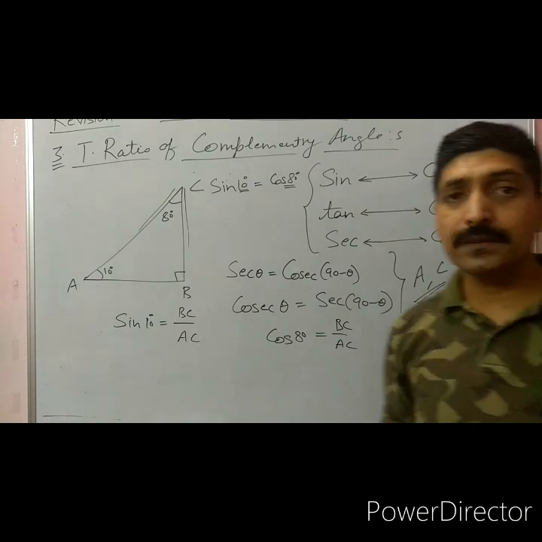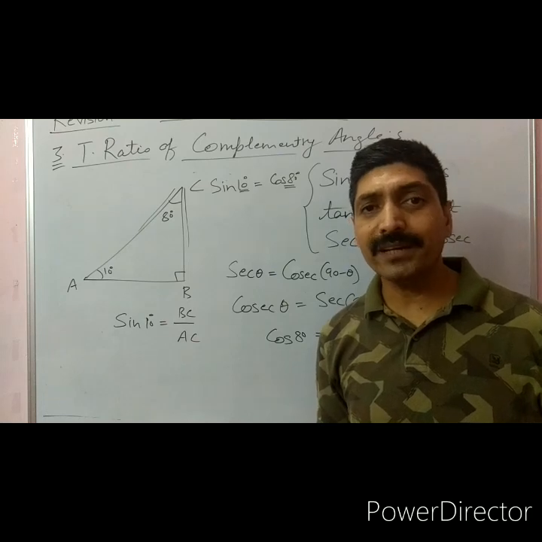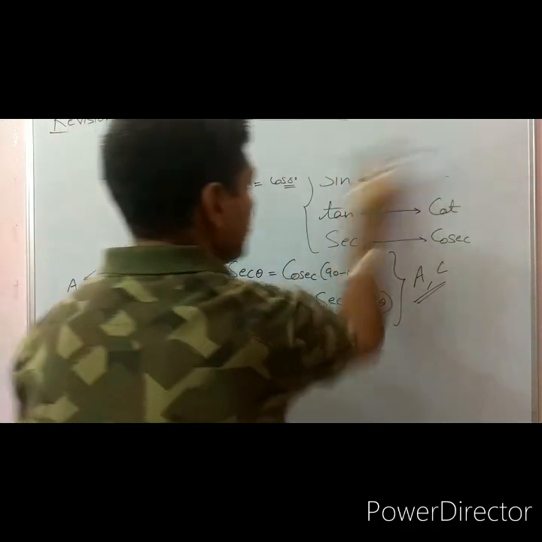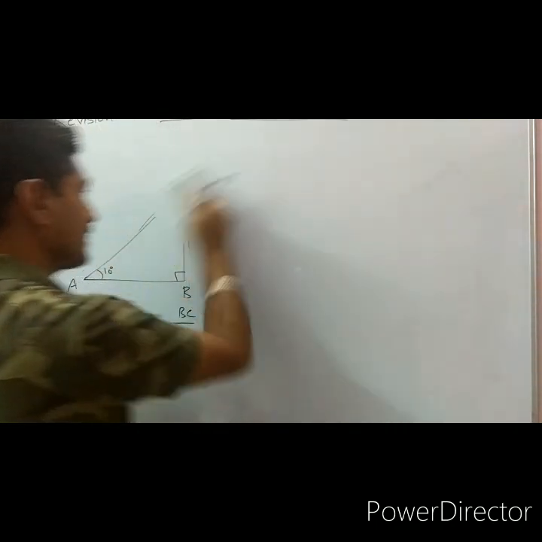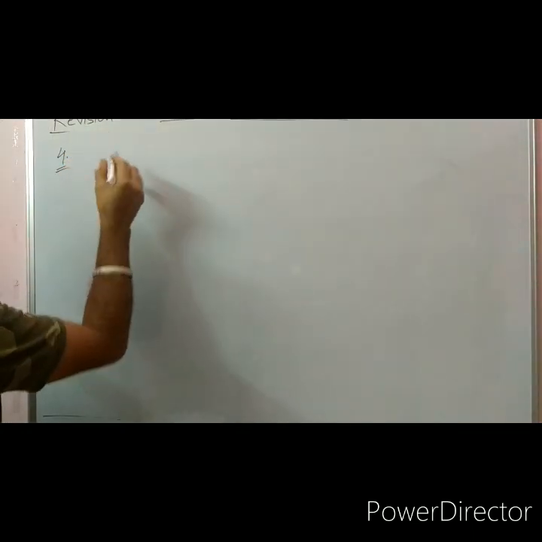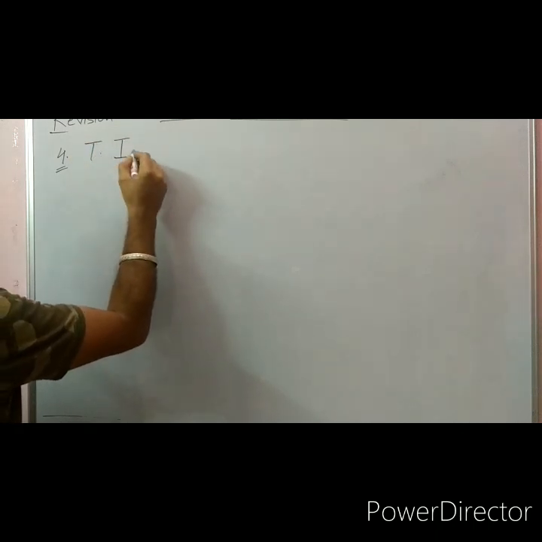Now we have the last concept, that is trigonometric identities. On the basis of identities, we have the last exercise also. This exercise is on trigonometric identities.